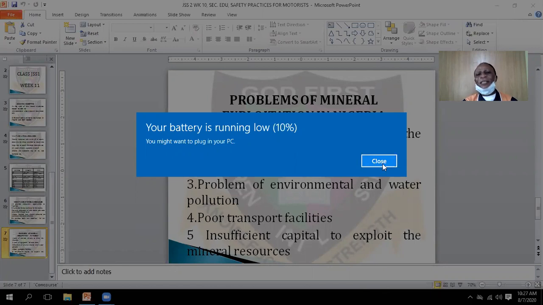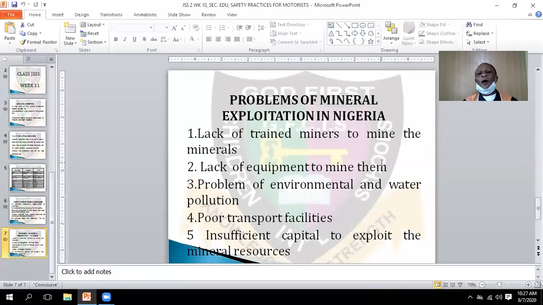My dear children, these are what we call mineral resources in Nigeria. Hope you are reading your book. Thank God. The CBT is on the way. You will soon come. Make sure you read your book, be studious, and read very well. And don't play against your studies. Still remain young.